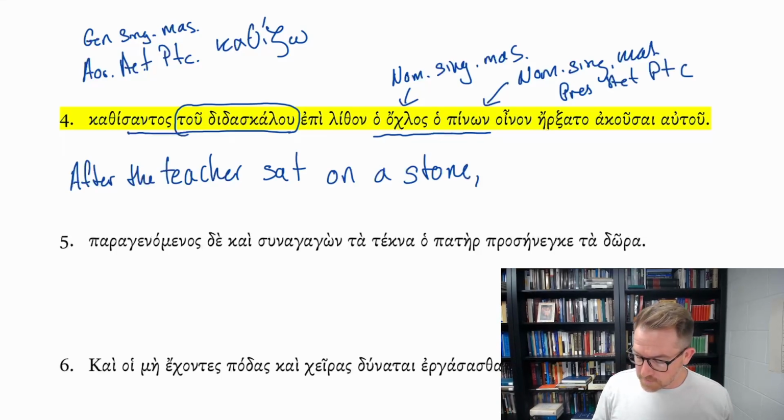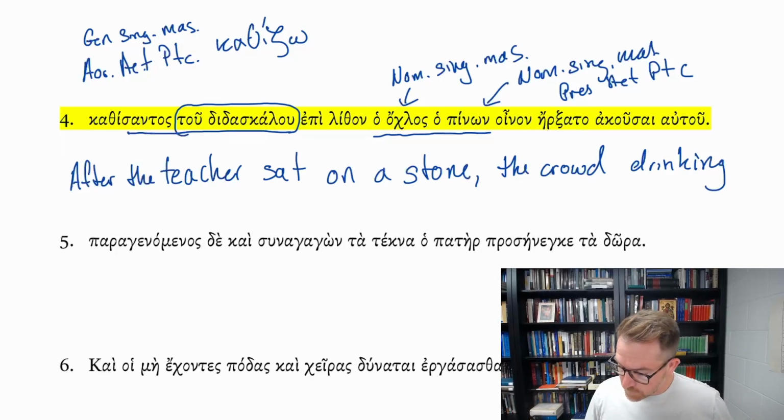So this is the crowd drinking, or while drinking, or the crowd who was drinking, the crowd who is drinking wine, oinon, direct object, began. So after the teacher sat on the stone, the crowd drinking wine, erxato.